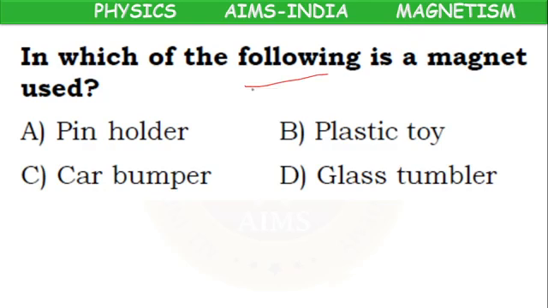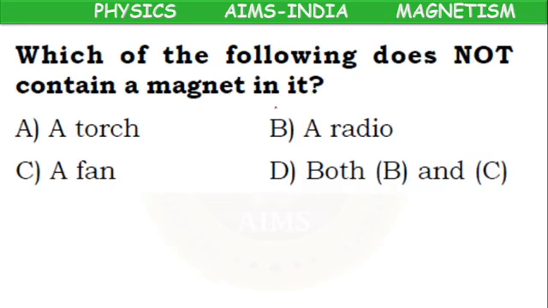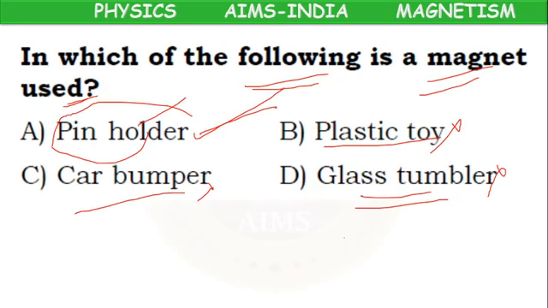Next, in which of the following is a magnet used? Pin holder box. Yes, pin holder box, because in a pin holder box all pins get attracted towards the holder, so that we can easily take the pins from the holder. In the pin holder box, a magnet will be there. Plastic toy, no. Car bumper, no. Glass tumbler or glass vessel, no. Answer is pin holder.